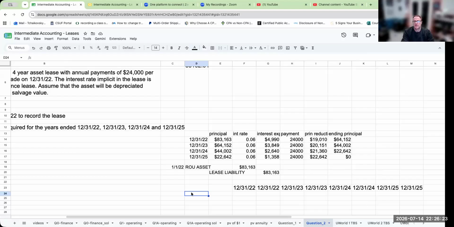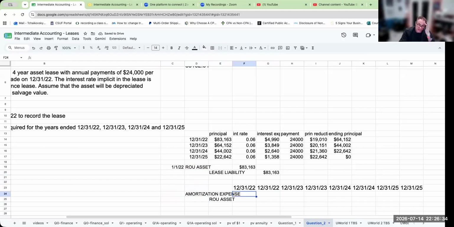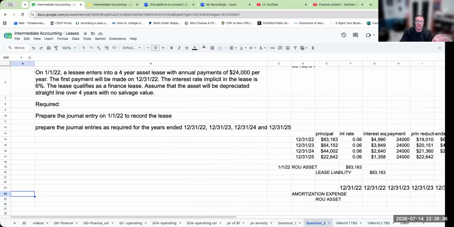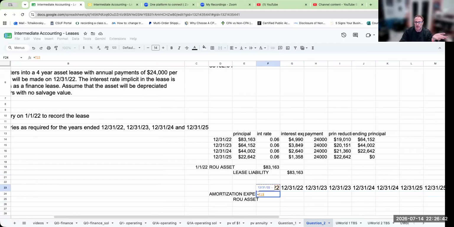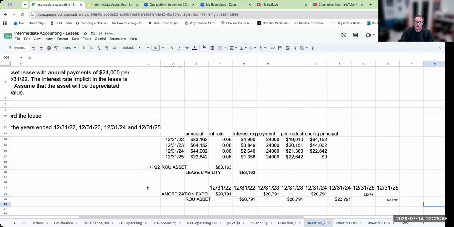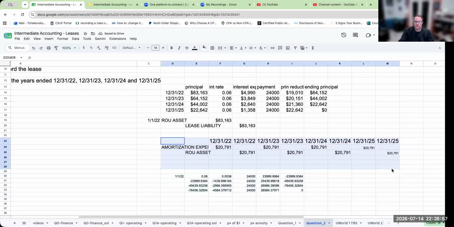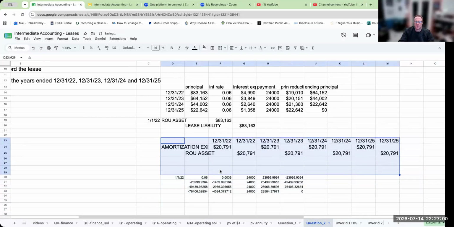Let's show the use of the asset. I'm going to debit amortization expense and credit the right of use leased asset. I'm going to do this over the longer of the economic life or the lease life, but here it's telling us over 4 years. So I would take this and divide it by 4. This entry is going to be the same every single year. Okay, so that's one part of what we're trying to do.